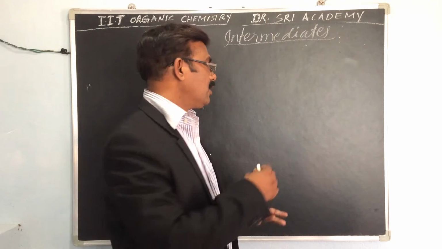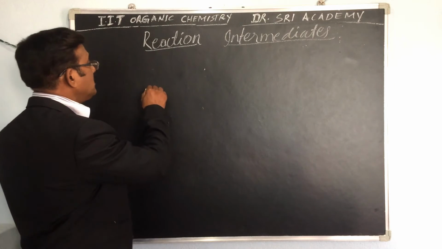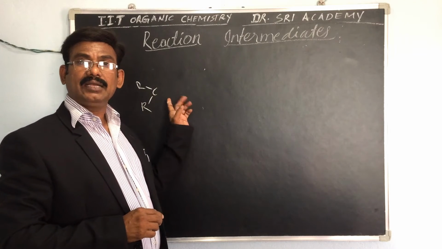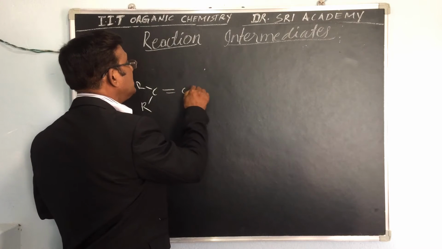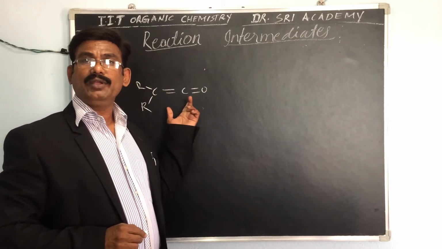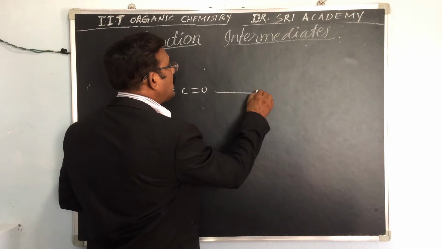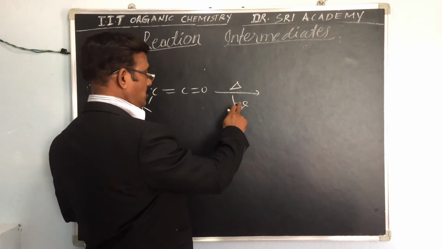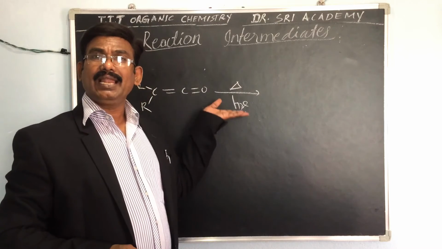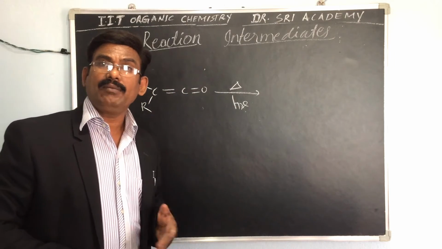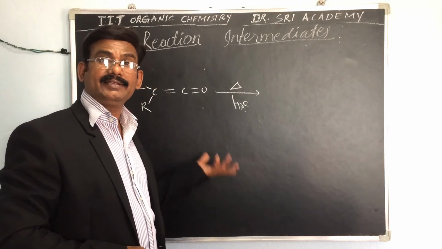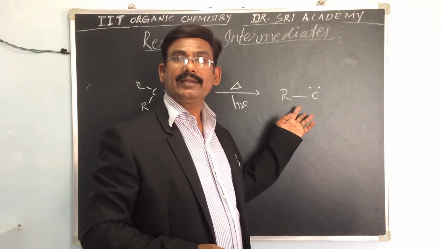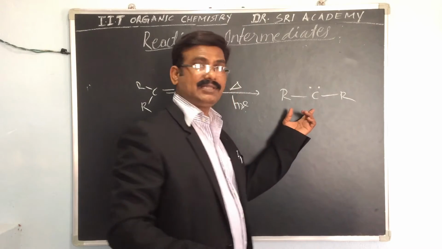For example, if this is the compound, R C double bond C, or C double bond O, then in the case of thermal condition, heat, or h nu, photochemical, what happens? It forms the singlet carbene. So two electrons are there, as we have seen before.